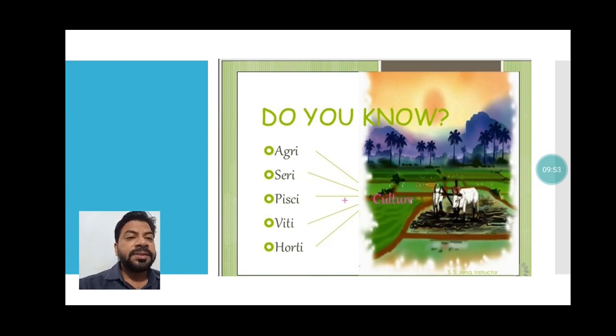So this is agriculture, simply, students. Agriculture, as I told, is a vast field, and other activities are also involved: sericulture, pisciculture, viticulture, and horticulture. So you just make a note of what the meaning of sericulture is, and what farmers do in sericulture, pisciculture, viticulture, and horticulture. So this is one activity which is for you.